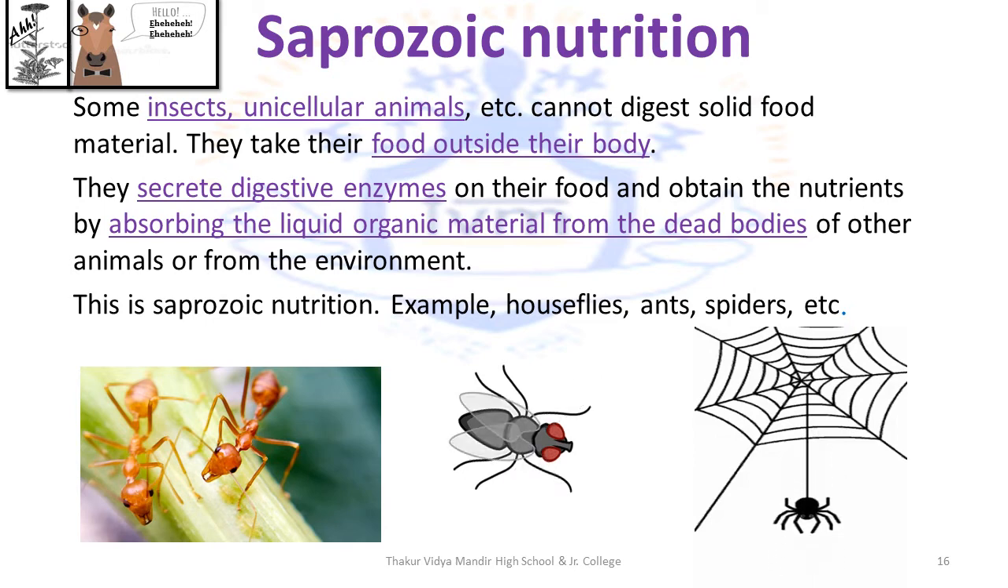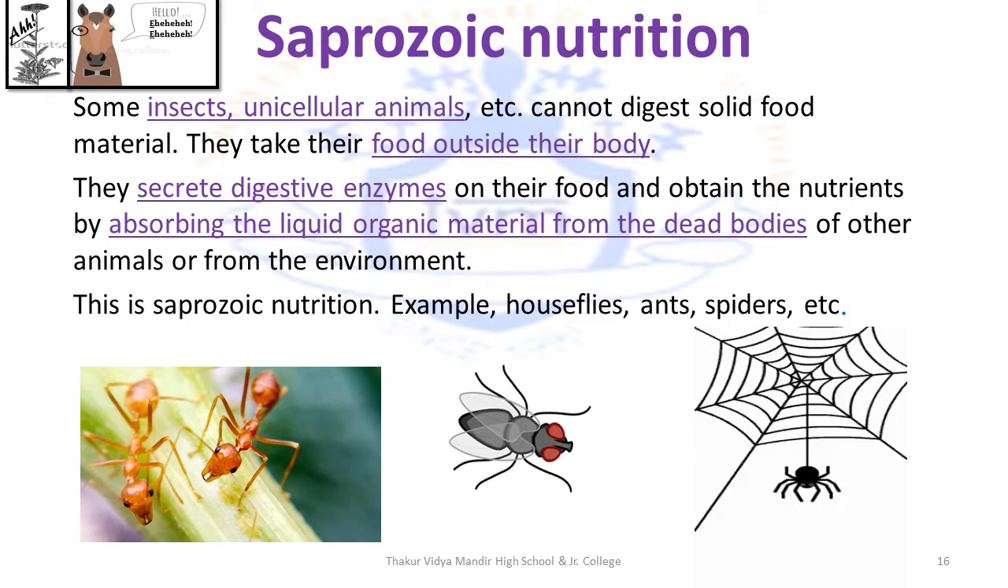Okay. Some insects or unicellular animals cannot digest solid food material. So they take their food outside the body by somehow converting the solid food into liquid. Let's see how it happens. They secrete digestive enzymes on their food and obtain the nutrients by absorbing the liquid organic material from the dead bodies of other animals or from the environment.